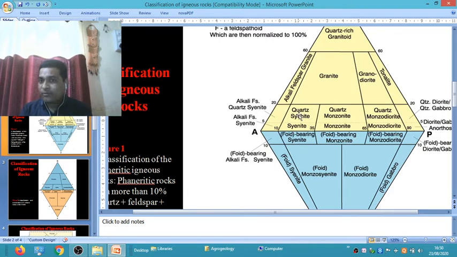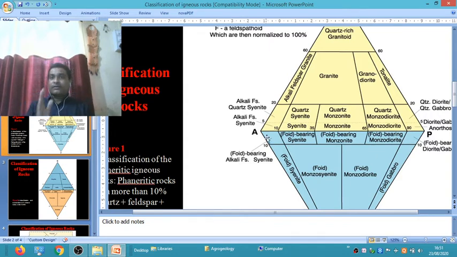Very little quartz with 35 to 65% of plagioclase feldspar and the remaining 35% alkali feldspar is called monzonite. And when the rock contains a higher amount of plagioclase feldspar, between 65 to 90%, with little quartz and 10 to 35% of alkali feldspar, it is called monzodiorite.